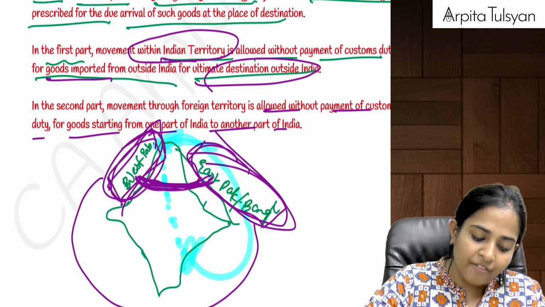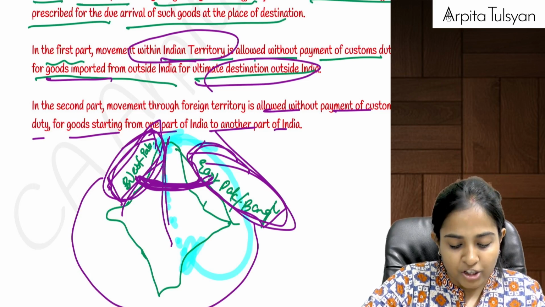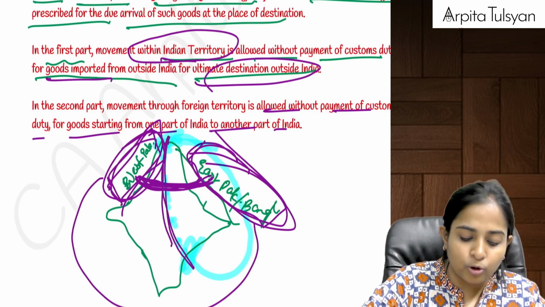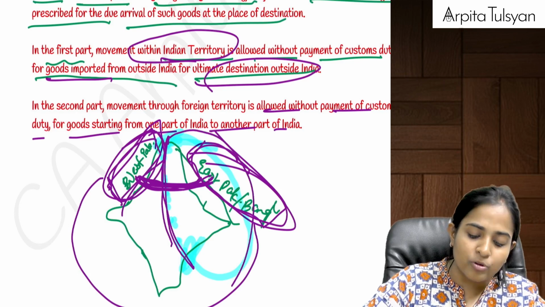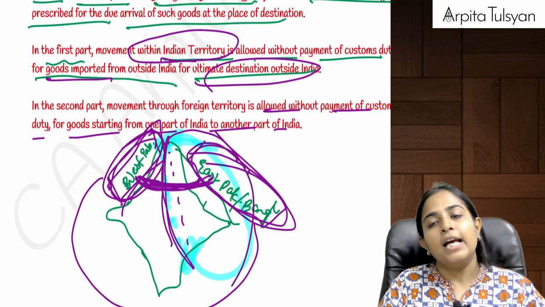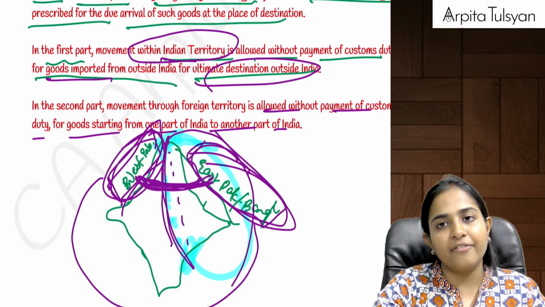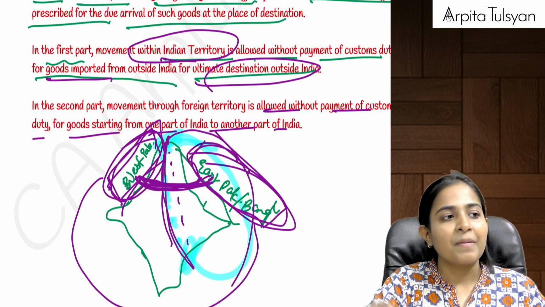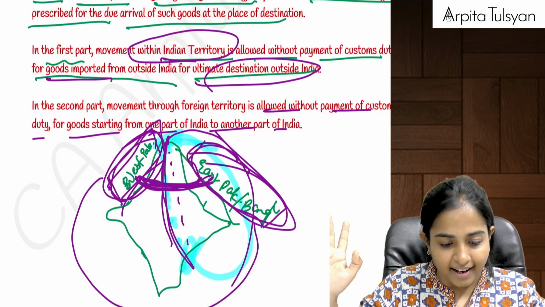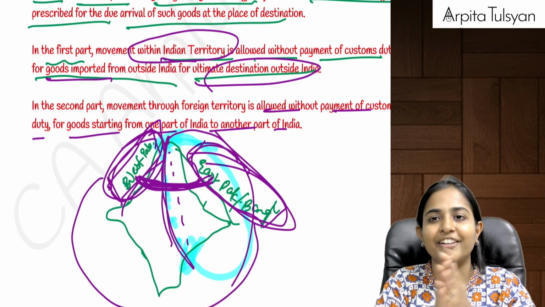Similarly, when you want to transport from Jammu Kashmir to Tamil Nadu, for example, and that you have done it from outside India, for that purpose also, ultimately the goods remain in India only. So for that purpose also, transportation can be done without payment of any customs duty. I hope this is very, very clear to you, and we are done with the entire chapter of importation and exportation, and yes, we are done with the revision series.